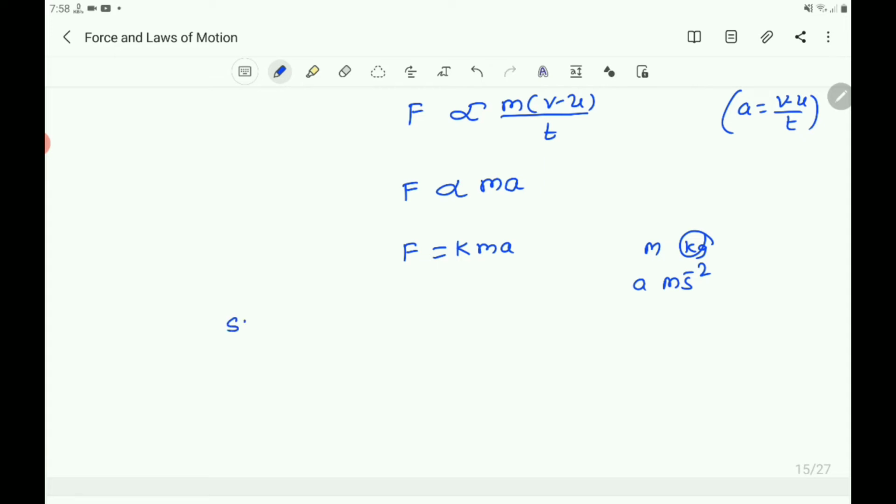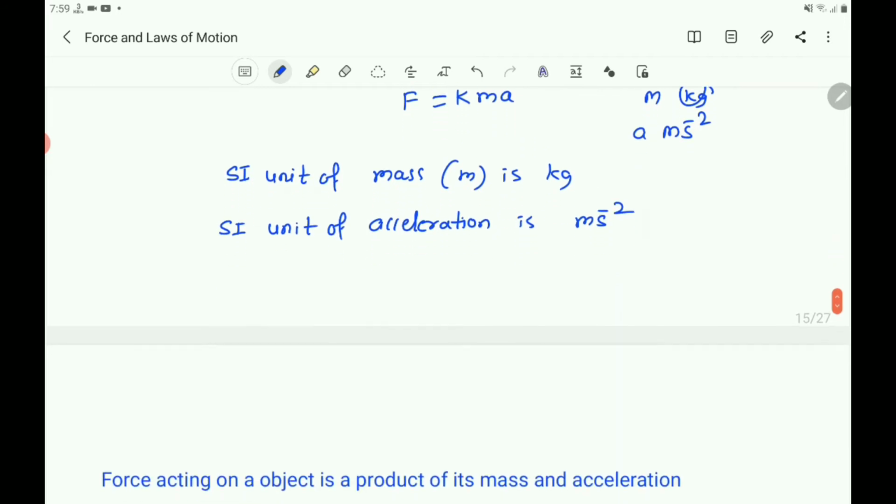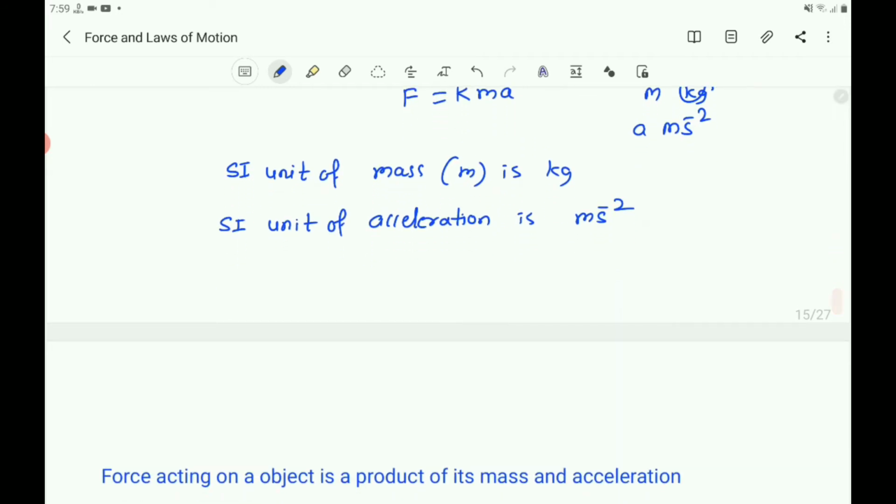So the SI unit of mass m is kg. Acceleration is m s to the power of minus 2. So the unit of force is kg m s to the power of minus 2.